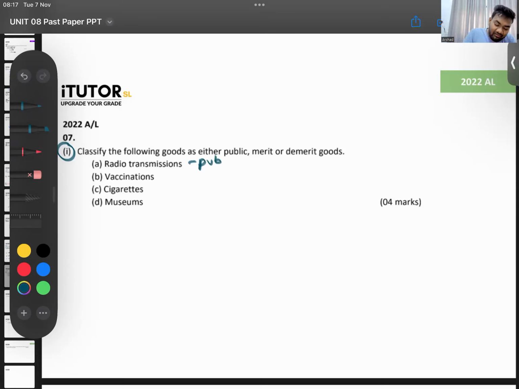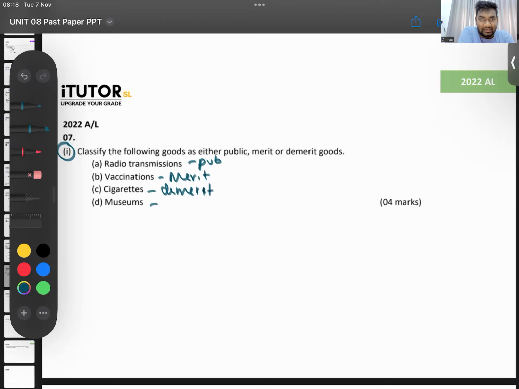What about vaccination? Come on. Public, merit or demerit? You can consider it a merit good. Okay, what about cigarettes? No, for the 2021 data, get it from the 2022 Central Bank report. The updated numbers are there. What about a museum?